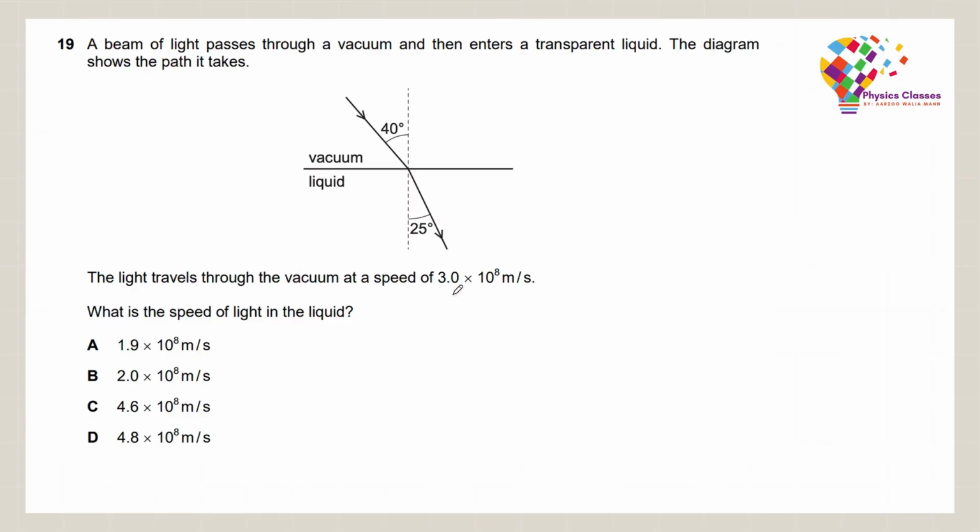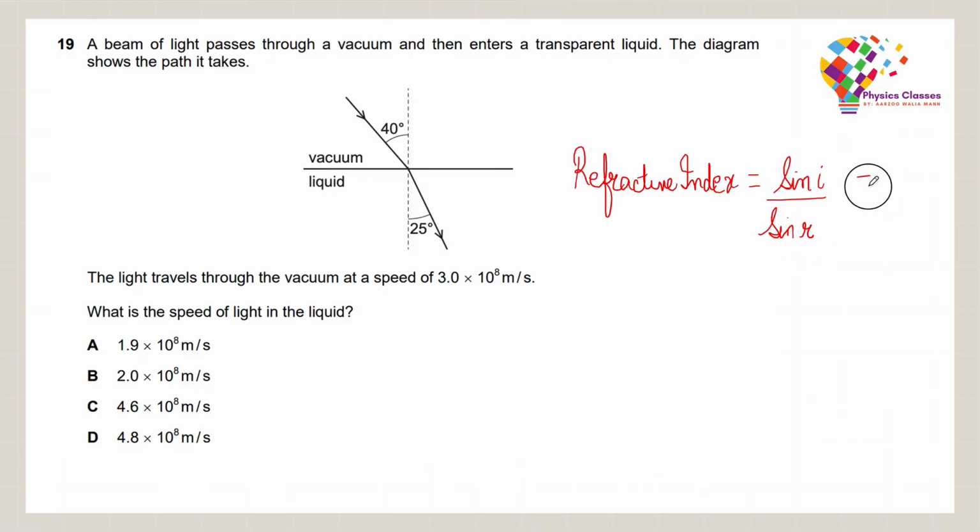Now, we know that if we want to calculate the refractive index of the liquid in this situation, then the refractive index could be written as sine i by sine r, that is sine of the angle of incidence to the sine of angle of refraction. Or I could write the refractive index as the speed of light in vacuum to the speed of light in the liquid.